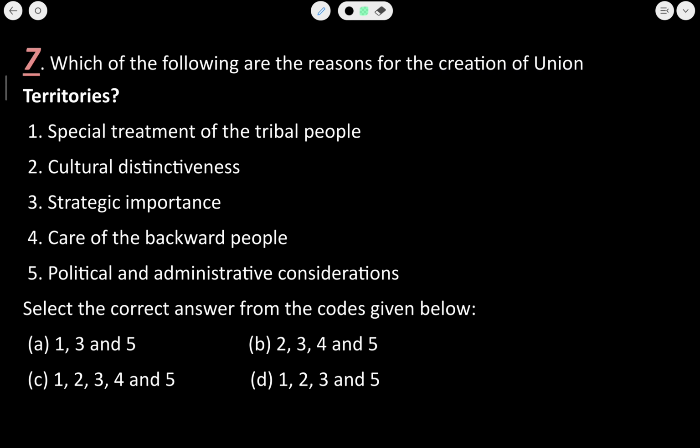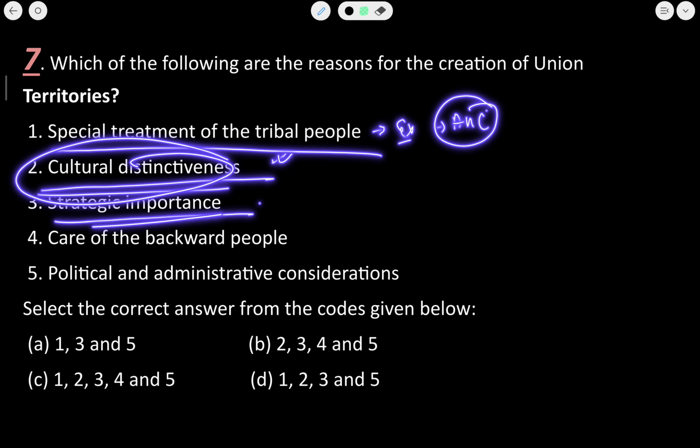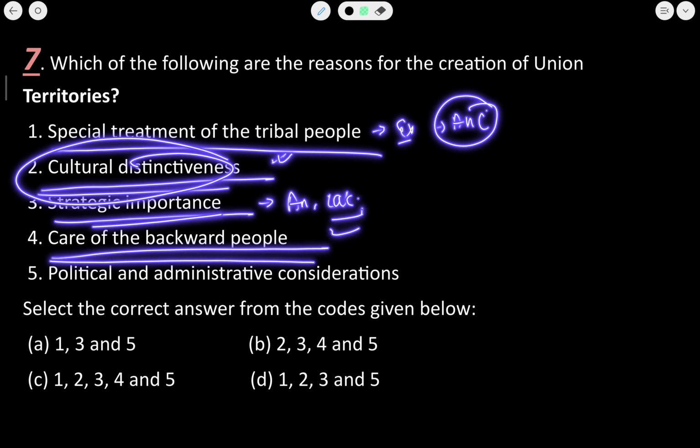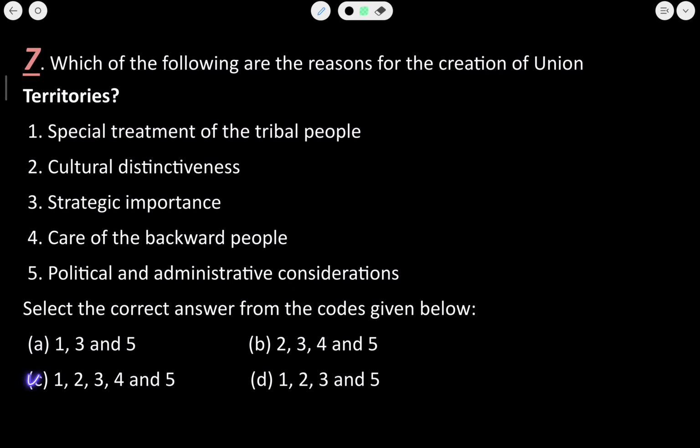Now, which of the following are the reasons for the creation of union territories? So I already told you, special treatment for the tribal people. We can give an example of Andaman and Nicobar here. Cultural distinctiveness, yes, this is also a fact. Strategic importance, again Andaman and Nicobar and Lakshadweep, these two can be put in as examples. Care of backward people, yes. Political and administrative consideration, Delhi and Chandigarh is an example. So all the statements here seem to be true. That is why C is the correct answer.